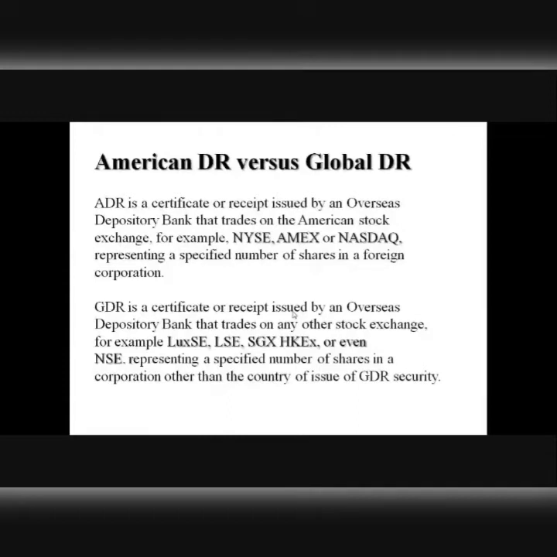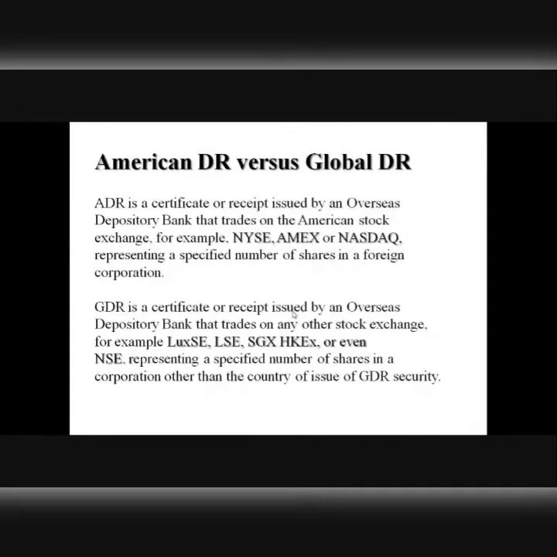Am I clear? So we have ADRs. ADR stands for American Depository Receipts that can be used by a company to issue or sell depository receipts in the American market, for example, New York Stock Exchange or NASDAQ, and thus such DRs, which are known as ADRs, will help the company to raise US dollar denominated equity.